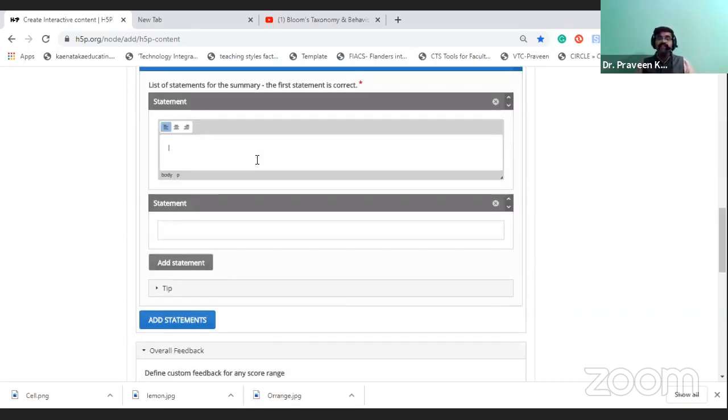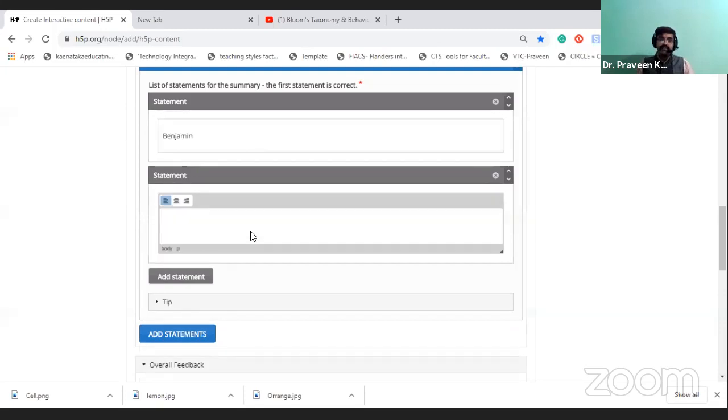Here we are going to provide the information. If the statement is correct, the first thing you have to know, in the list of statements for the summary, is that the first statement is correct. So you have to type the correct answer in the first one only. Here I will put Benjamin. Next I will provide Skinner.